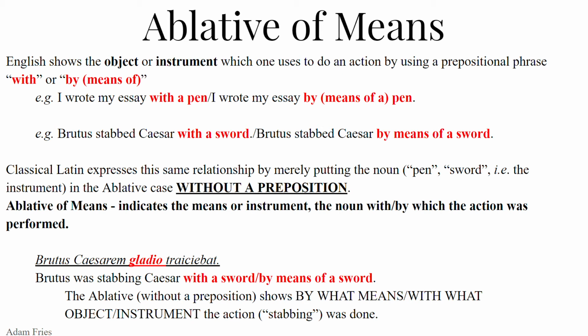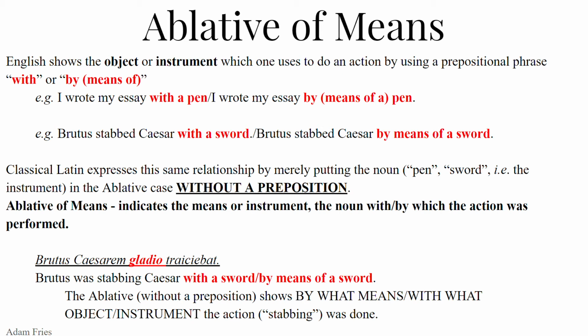So I am walking with my friends. I complete the action of walking alongside my friends. So those are the uses of the ablative that we've learned thus far. Let's add two new ones. And yes, there are even more. The ablative of means. This is an extremely popular and ubiquitous use of the ablative. Means is all over the place. It's also called the ablative of instrumentality.